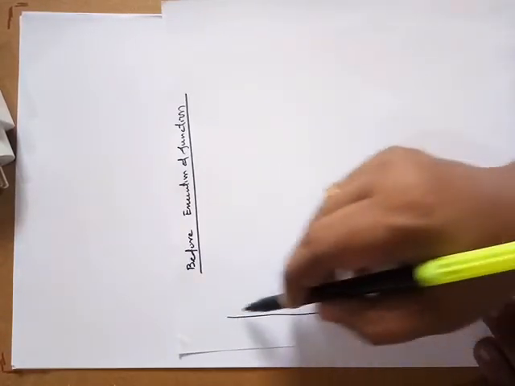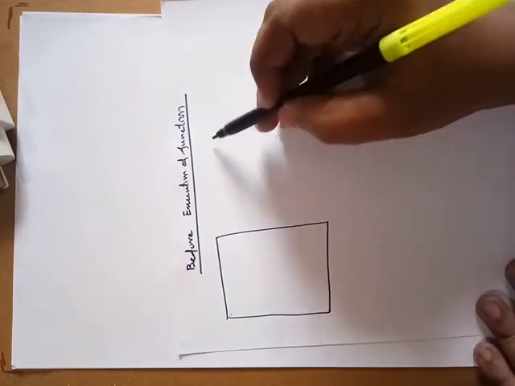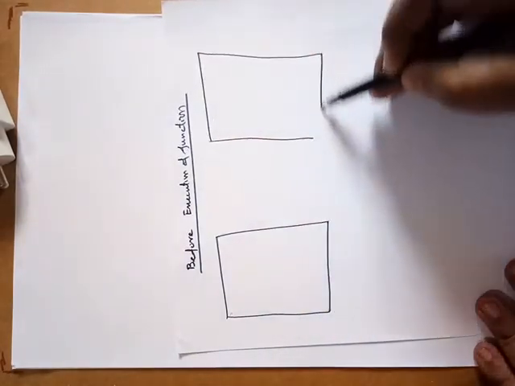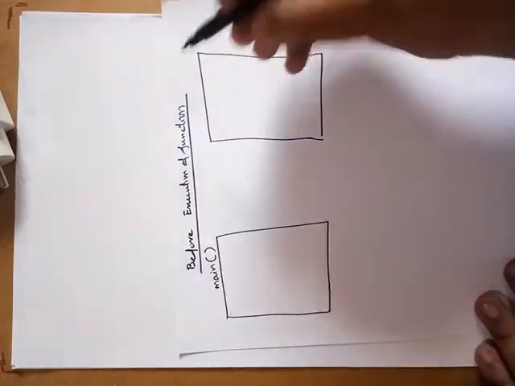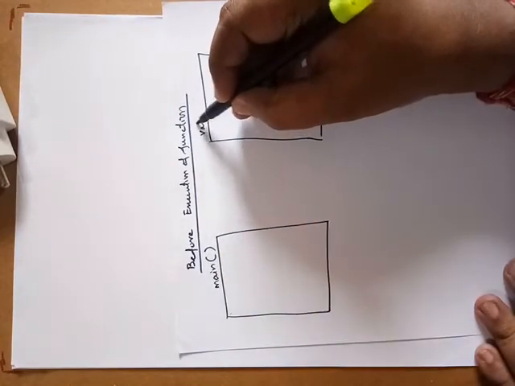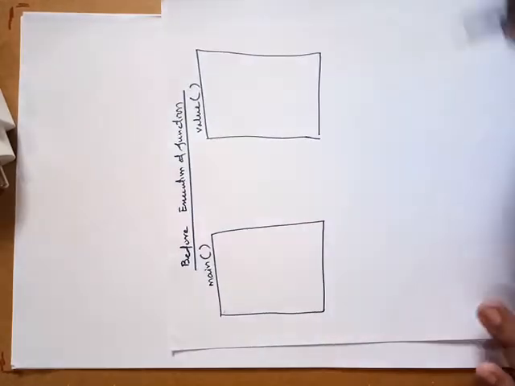Now this is the main function part and this is the definition part. This is the main function, and this is the function named value. I have taken the function name as value.